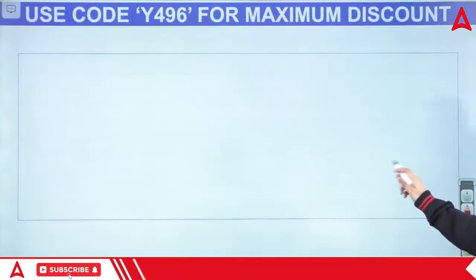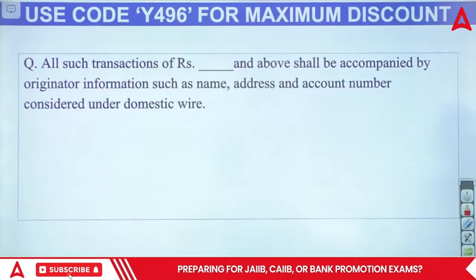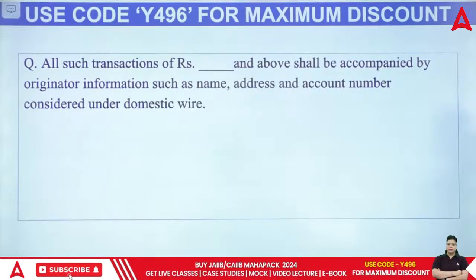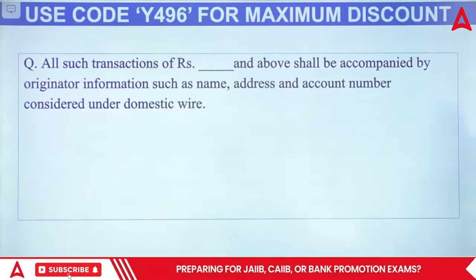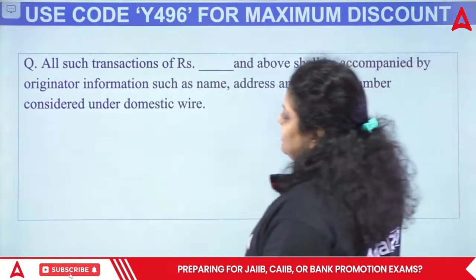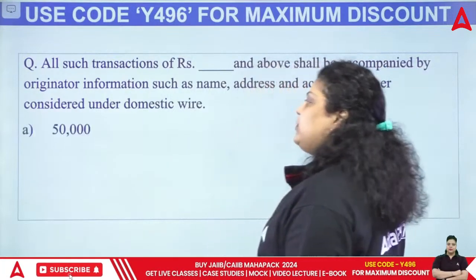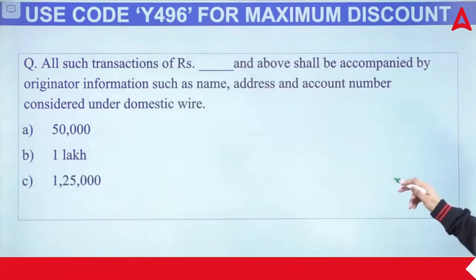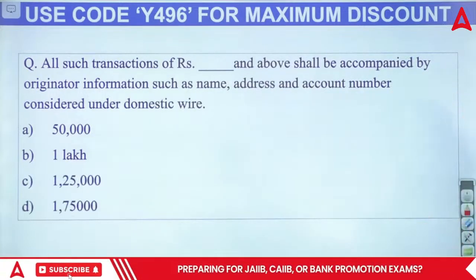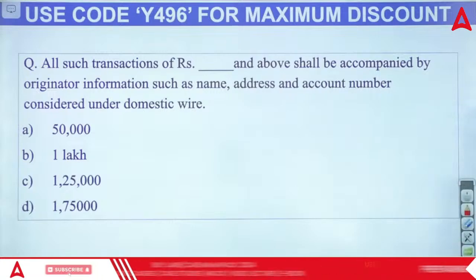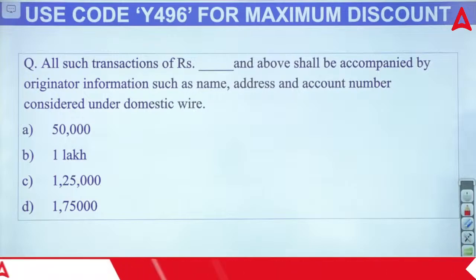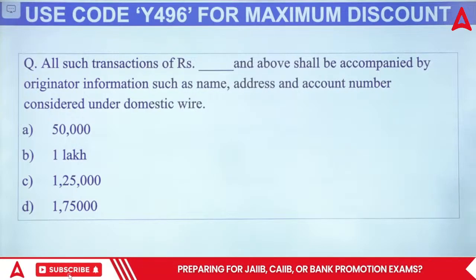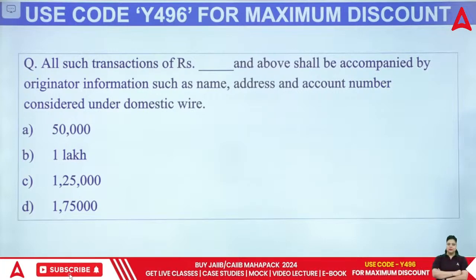Now, next we have: all such transactions of dash rupees and above shall be accompanied by originator information such as your name, your address, your account number, considered under the domestic wire transfer. Is it 50,000 and above, 1 lakh and above, 1.25 lakh and above, or 1.75 lakh and above? So which of the following is correct? All such transactions shall be accompanied by the originator information, like you need a name, an address, an account number. That should be considered under the domestic wire transfer.